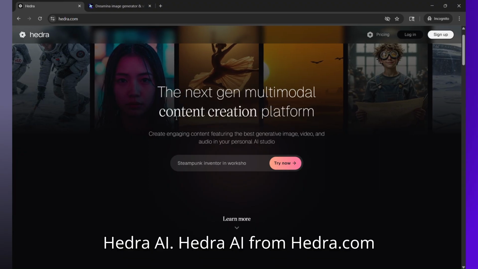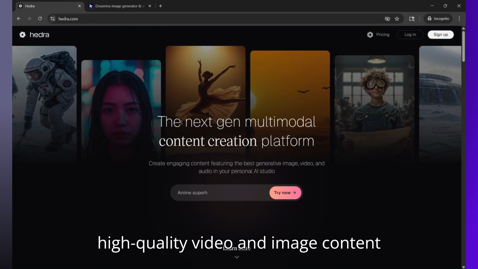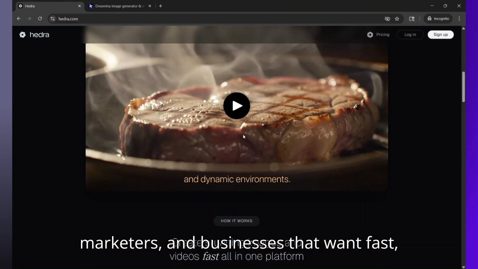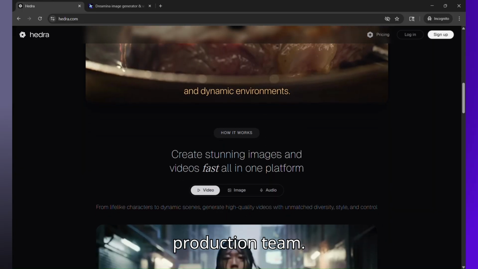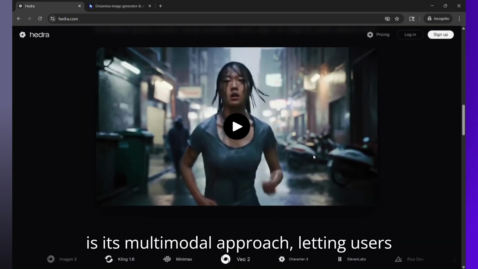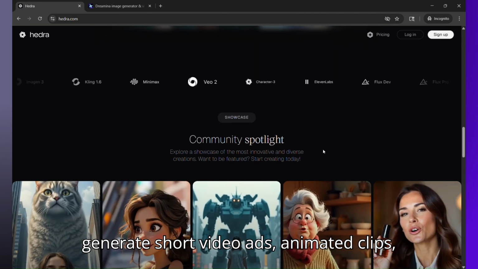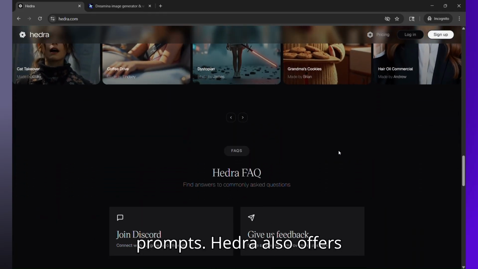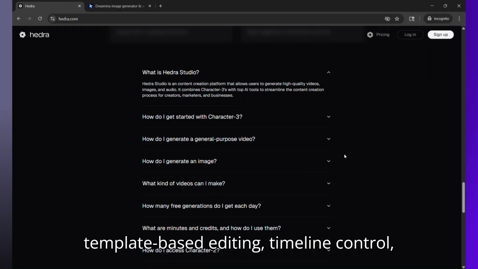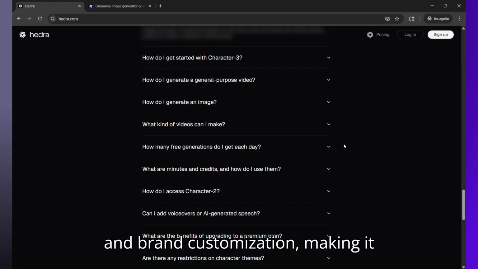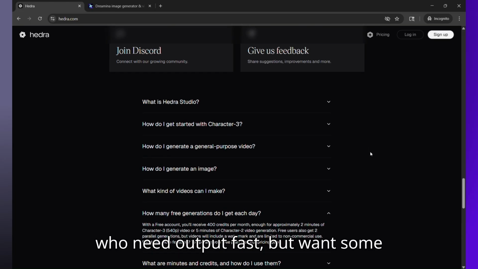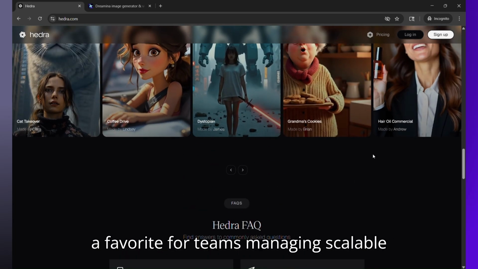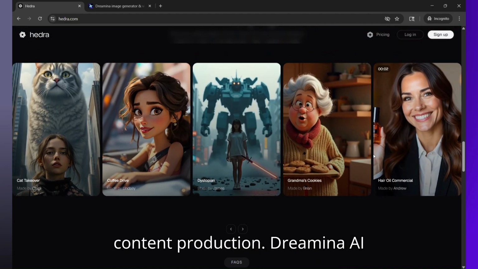Hedra AI from Hedra.com is a cutting edge platform that generates high quality video and image content using AI. It's designed for creators, marketers, and businesses that want fast, consistent visuals without hiring a full production team. What makes Hedra stand out is its multimodal approach, letting users generate short video ads, animated clips, or static social media posts from simple prompts. Hedra also offers template-based editing, timeline control, and brand customization, making it ideal for people who need output fast but want some creative control. With regular updates and workflow integrations, it's becoming a favorite for teams managing scalable content production.